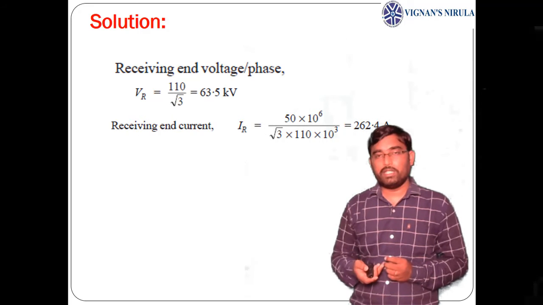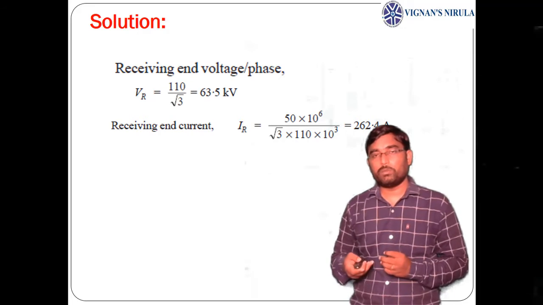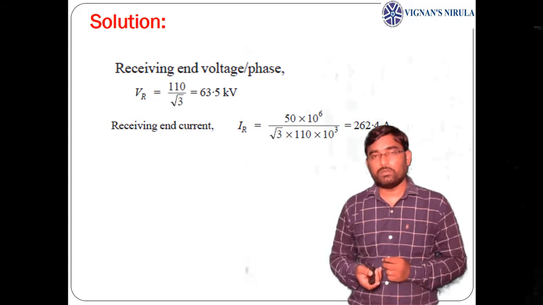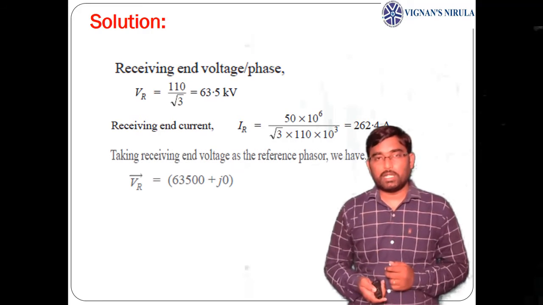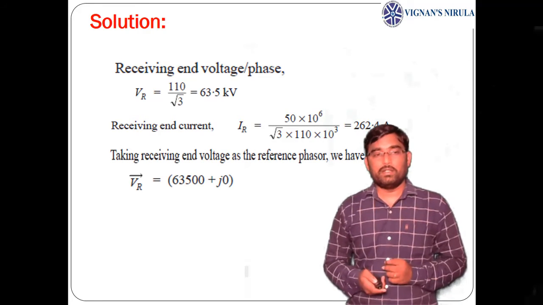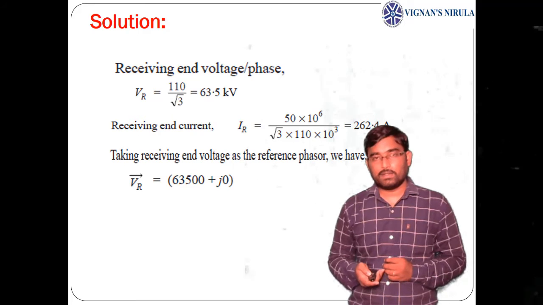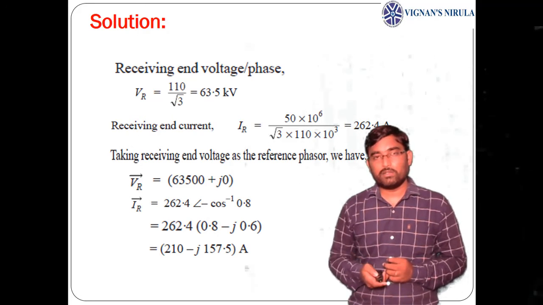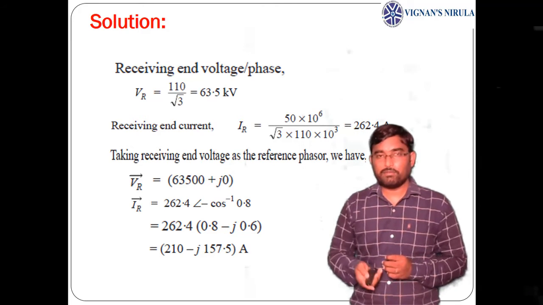That is 50 into 10 power 6 volt ampere by root 3 into 110 kV, which gives 262.4 amperes receiving end current. Here I am taking the receiving end voltage as reference, so VR equals 63,500 volts, and the receiving end current will be IR into cos phi R minus j sin phi R.